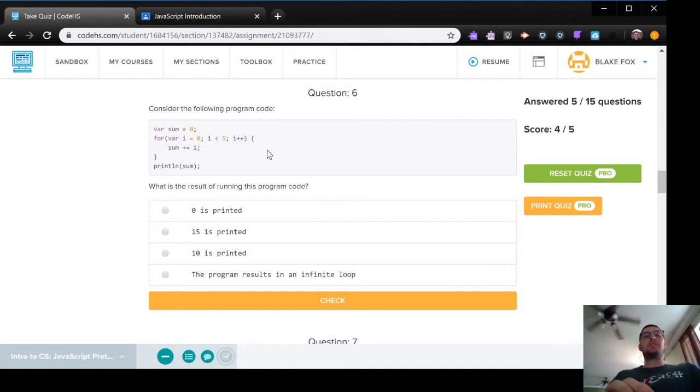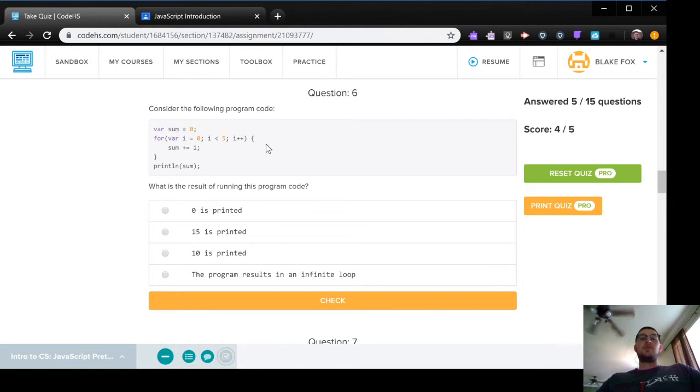Okay. So sum equals 0, so the var sum equals 0. We start with sum being 0, and then for I equals 0, or sorry, there's some variable I. This is called an iterator here, right? This is a different loop than what you see in Swift. This is also a little bit different from Python. This is very much similar to the way that you'd see it in C.